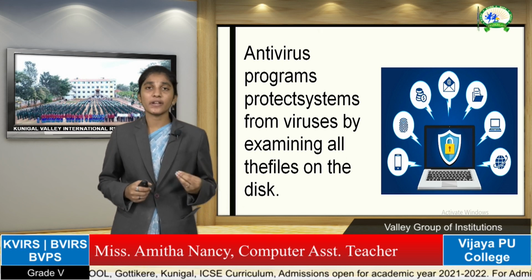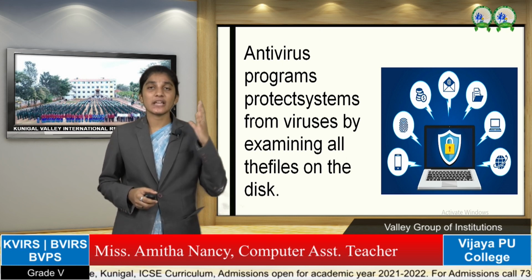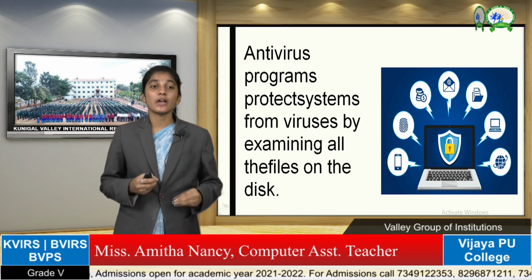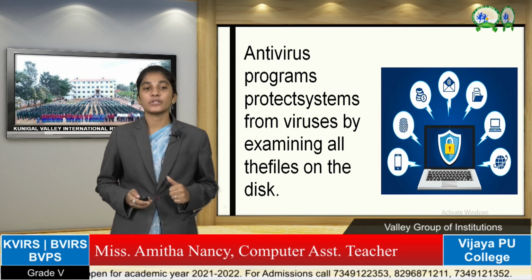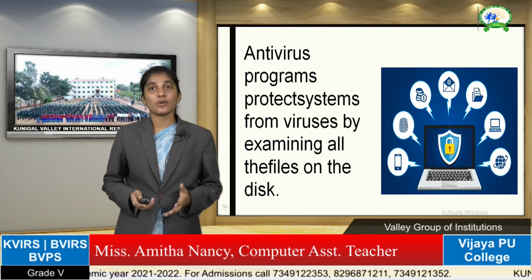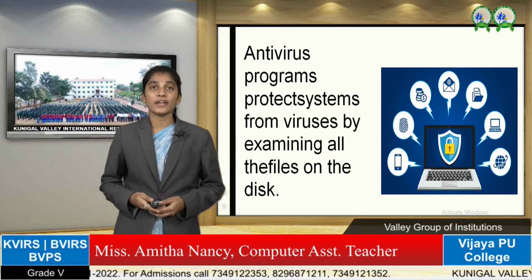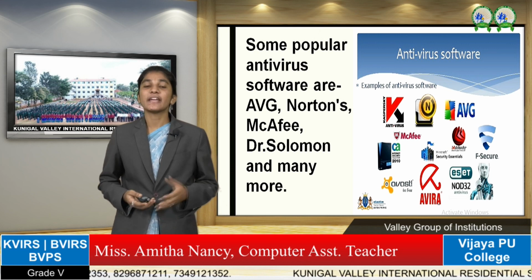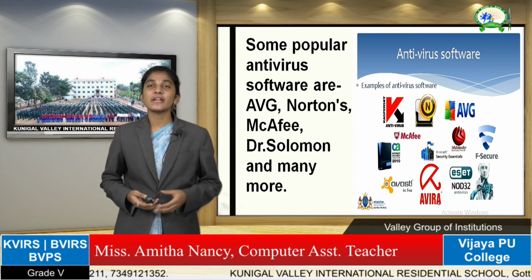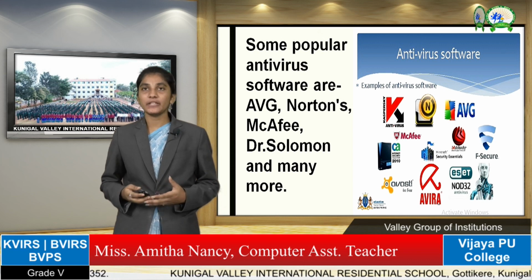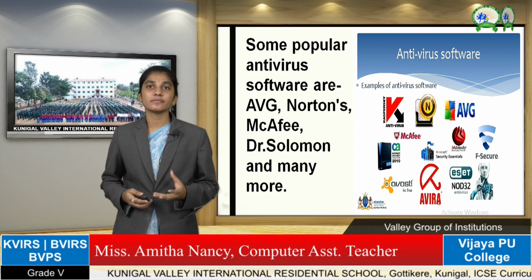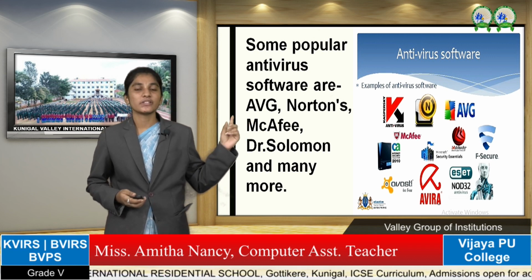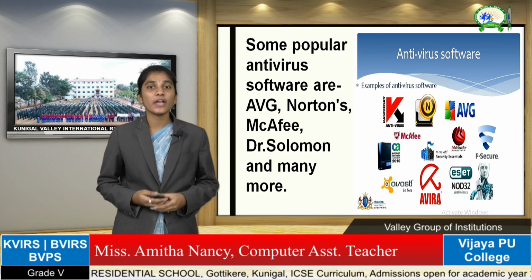So utility software takes care of the virus. It examines the virus, what virus we are getting. It removes it then and there, when antivirus is there in your computer system. So your data or the content that you have saved in your file is safe. Next, some of the popular antivirus softwares are AVG, Norton, McAfee and Dr. Solomon, and many more we have. These are some antivirus software that we have. You can see the image also, the logos, the pictures of the antivirus.